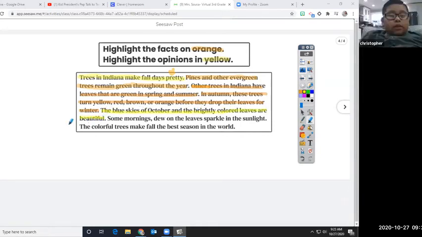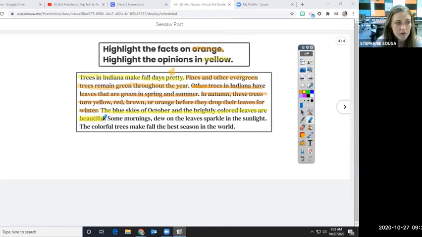That they think the autumn sky and trees are beautiful. Yeah, that's their opinion. Good. Beautiful is that opinion word. Some people might think they're just okay. I don't really like them that much.